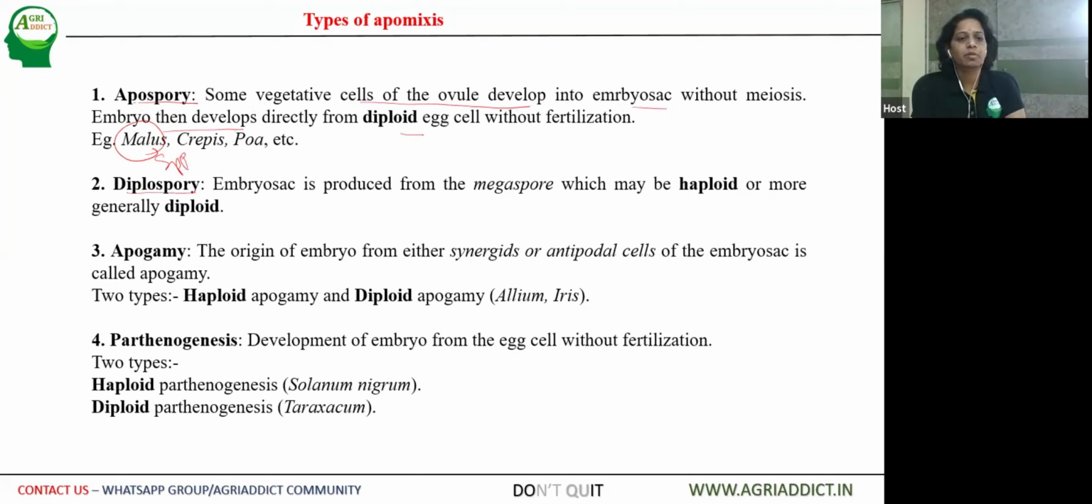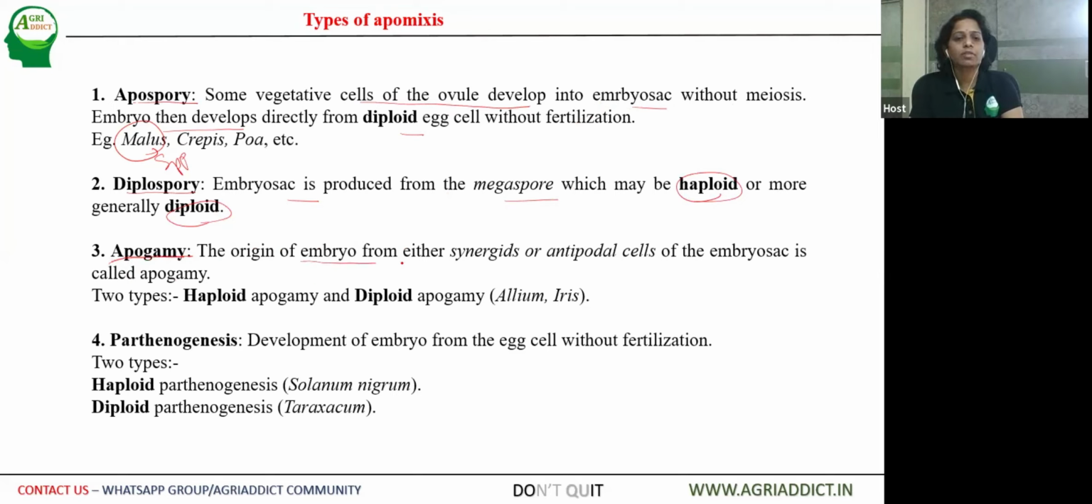Then diplospory, here you can see the embryo sac is produced. Here there is no embryo sac without meiosis, so there is no development of embryo sac. Here embryo sac is produced from the megaspore mother cells, which may be of haploid nature or diploid nature. So before meiosis or sometimes after meiosis also apomixis occurs. Then the third method of apomixis is apogamy.